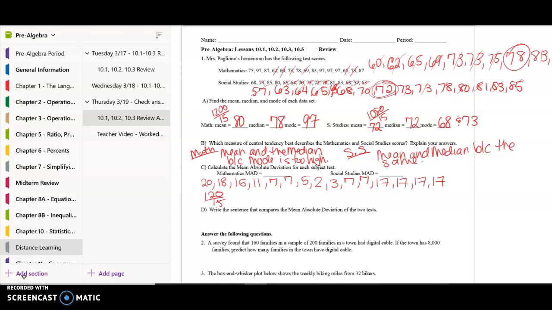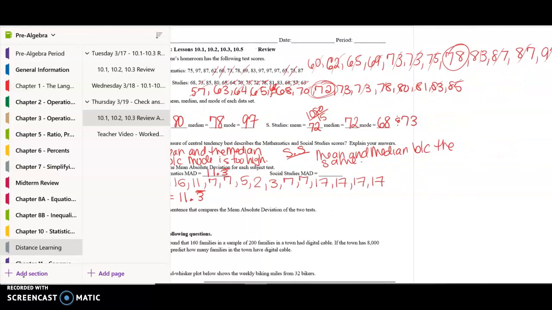Sorry, it was 170, not 120. 170 divided by the 15 should give me 11.3 repeating. Okay, so the MAD is 11.3 repeating. And I'm going to do the same thing with social studies. So I'll do that over here.